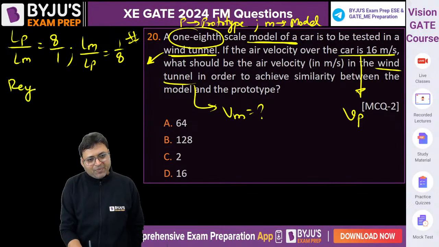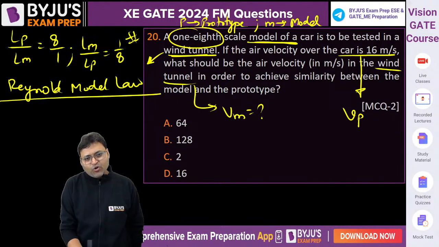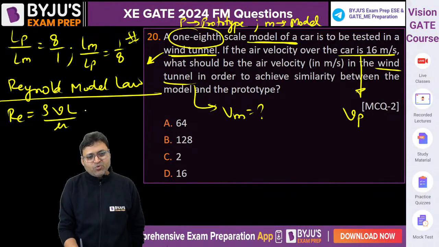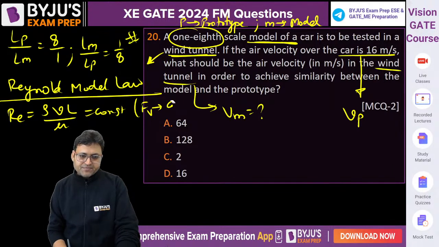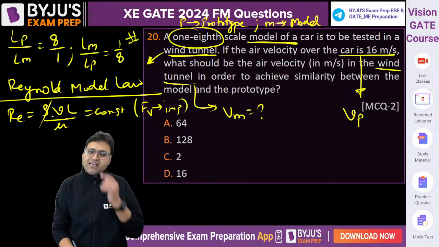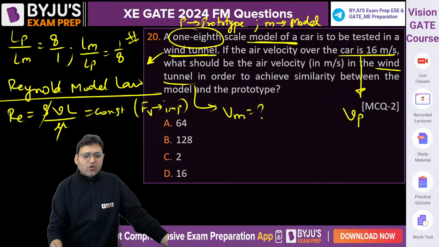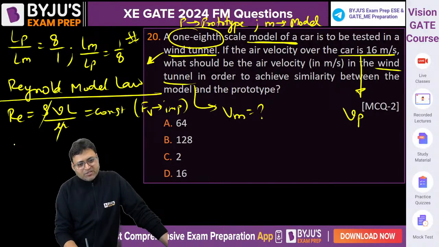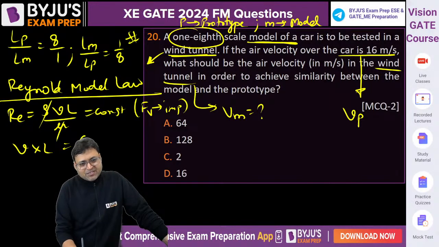If we apply the Reynolds model law, because viscous force is important, Reynolds number rho VL by mu must be constant. Why do we apply it? Because viscous force is dominating. Density is the same because the wind tunnel also has air and outside is also air. Viscosity is also the same. So V into L is constant.